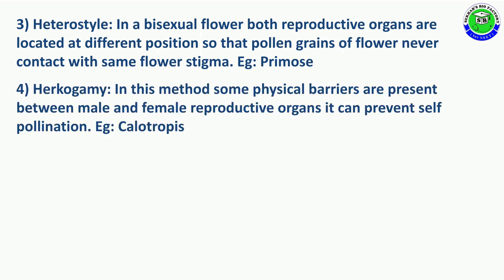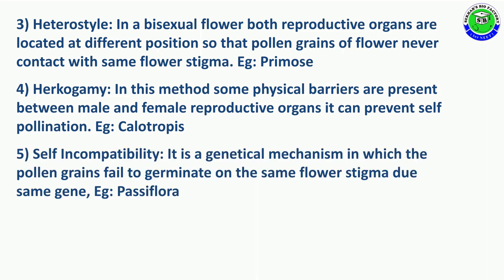The fourth device is herkogamy. In this method, some physical barriers are present between male and female reproductive organs that prevent self-pollination. It is seen in plants like Calotropis. And the fifth device, self-incompatibility, is also called self-sterility. It is a genetic mechanism. In this, pollen grains fail to germinate on the same flower's stigma due to the same genes, which is called self-incompatibility or self-sterility. It is seen in some plants like Passiflora.